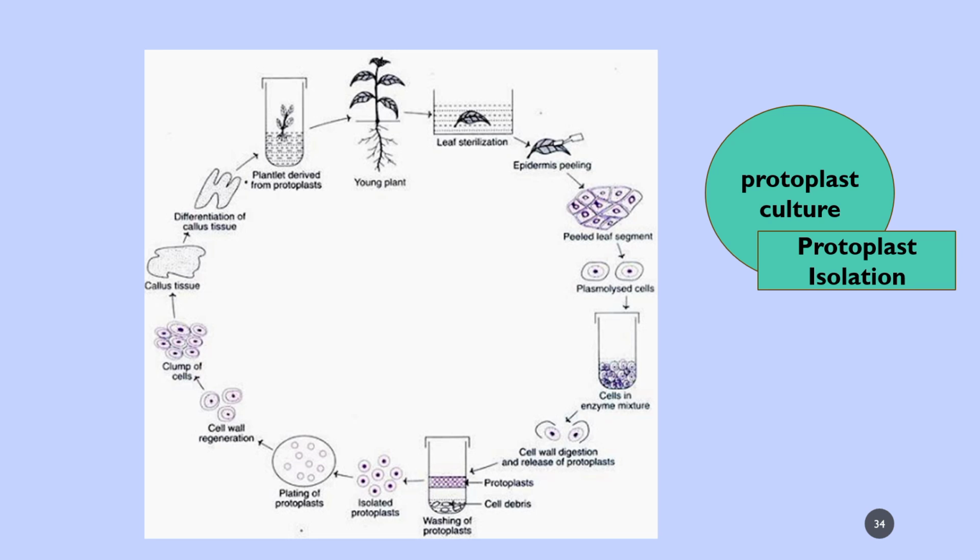Cells can be treated with an enzyme mixture like cellulases or pectinases, which digest the cell wall and release the protoplasts. The protoplasts can be taken in a test tube, and the cell debris washed away. Isolated protoplasts can be planted in protoplast cell suspension, and cell wall regeneration takes place, with clumping of cells and callus tissue, and differentiation of the callus tissues can develop, and a plantlet derived from the protoplast can be developed in tissue culture. This is the picture which shows how a protoplast culture is made.